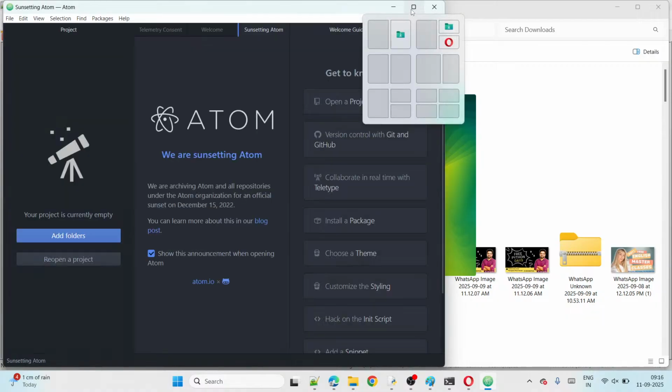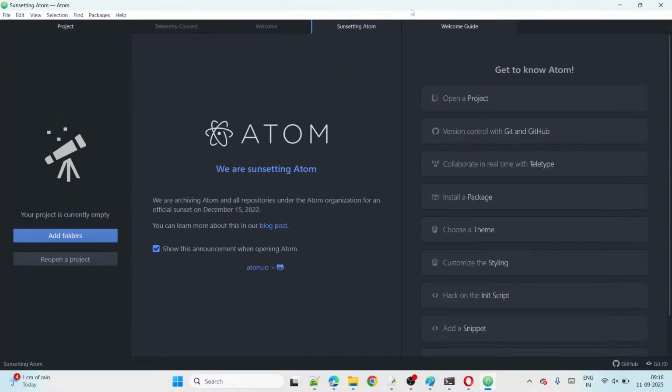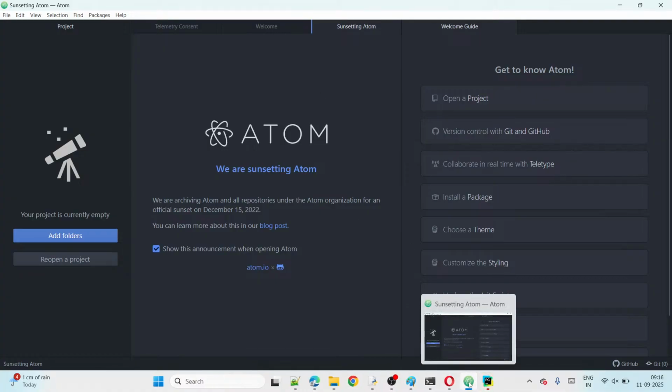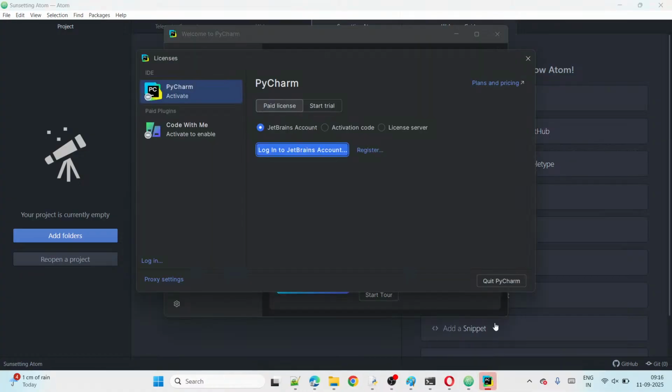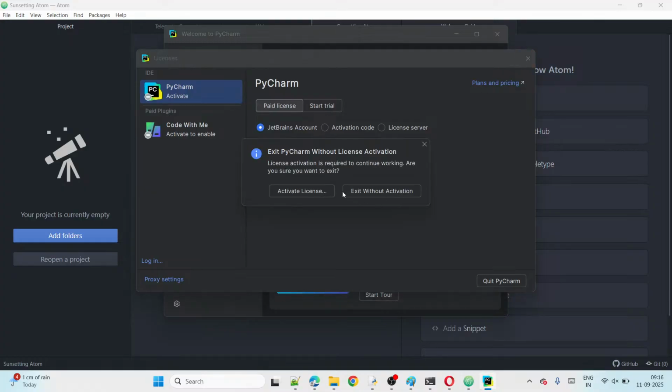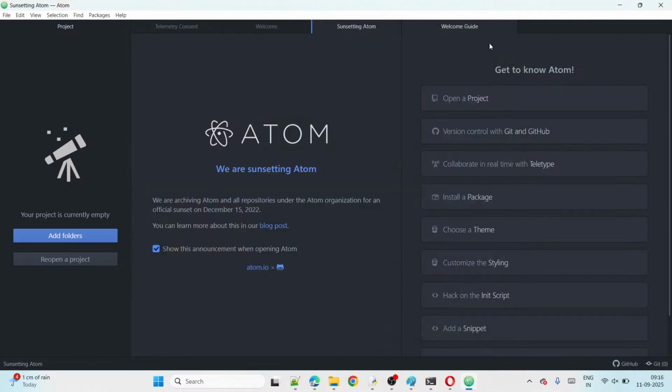For now, I use this, Atom is opened, guys. All of you can observe now. What is opened here? Atom. Atom opened, PyCharm also opened, guys. Okay. But I close the PyCharm now. This is what, guys, the Atom home page.